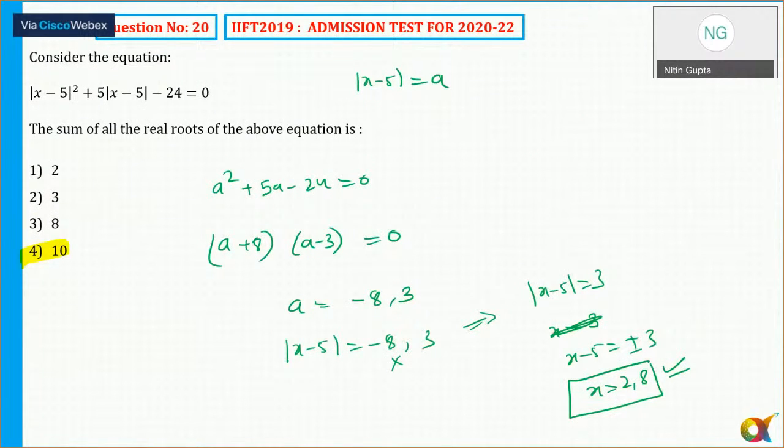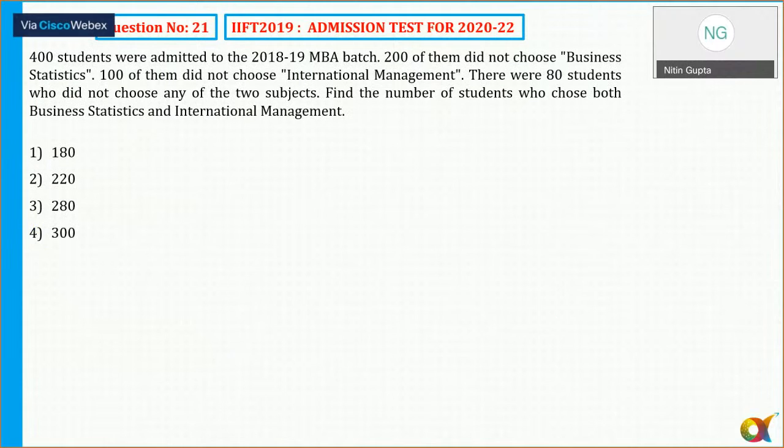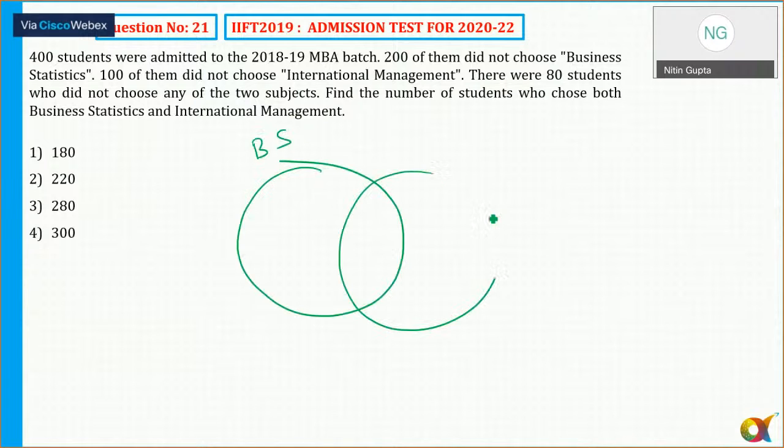So this was easy. Maybe easy. 400 students were admitted to the 2018-19 MBA batch. There are two categories, that is business statistics and international management. 200 of them did not choose business statistics. So out of 400, 200 did not choose business statistics. So how many of them have chosen business statistics? Only 200.